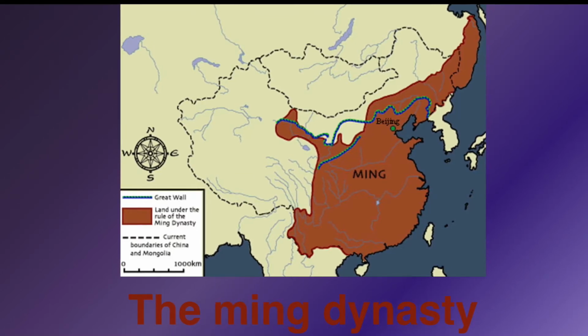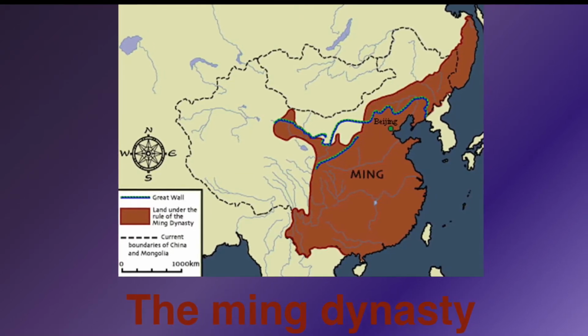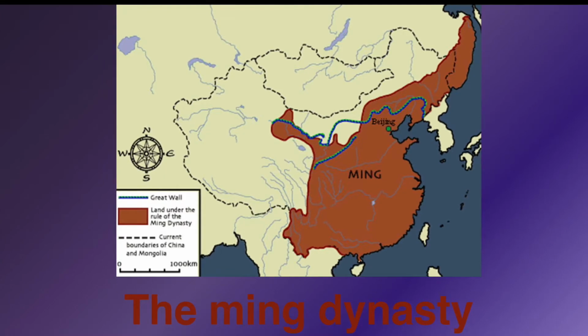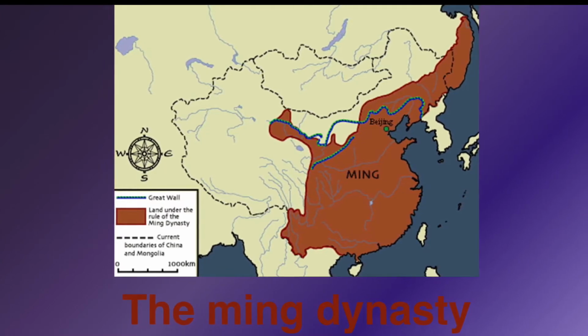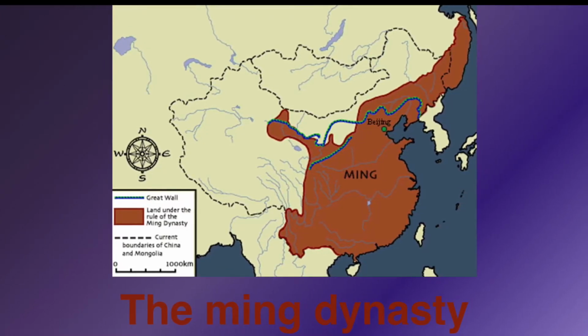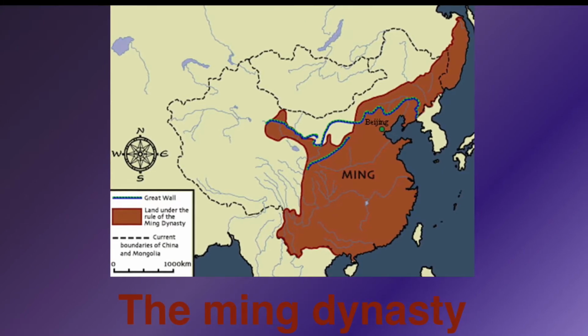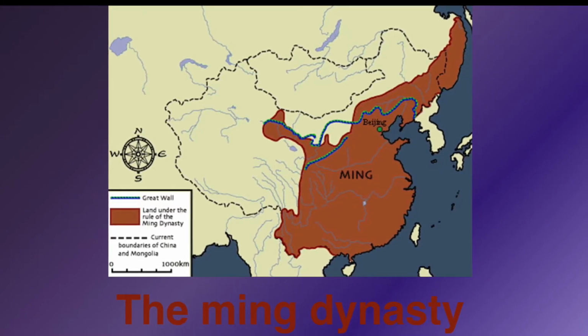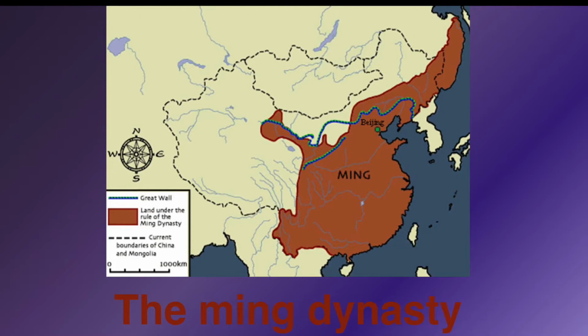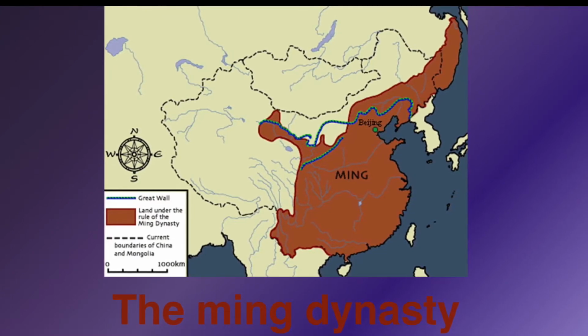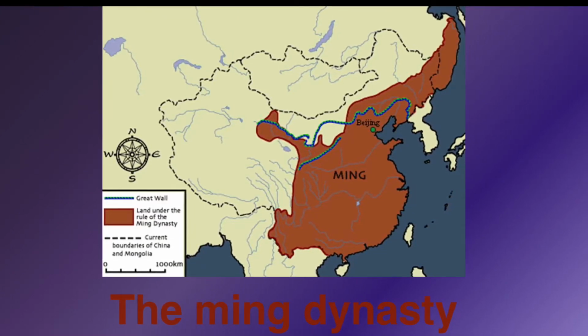The Ming dynasty was an era in Chinese history that was very impactful on the world. It began in 1368 by overthrowing Mongol rule over China and driving the Mongolians north. It ended in 1644 after the final emperor hung himself. A dynasty refers to a line of hereditary rulers in a country.